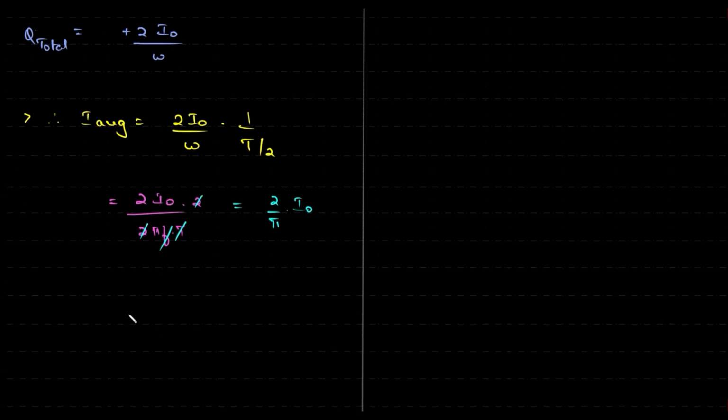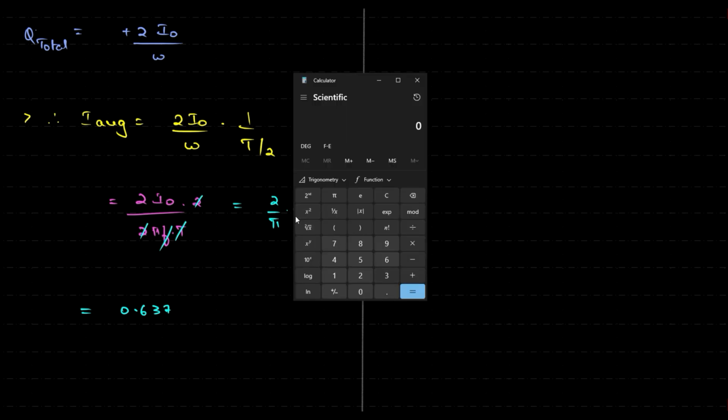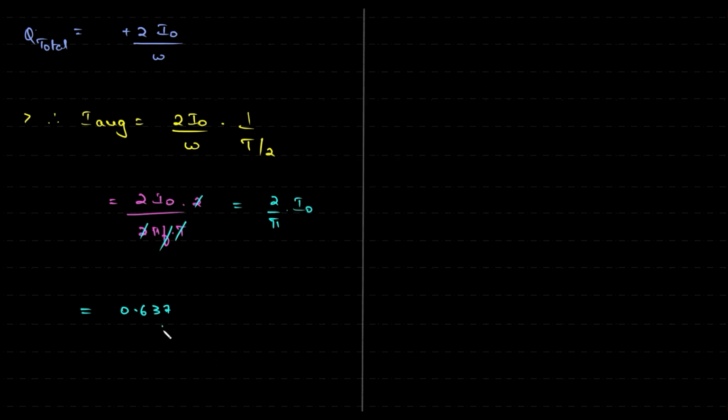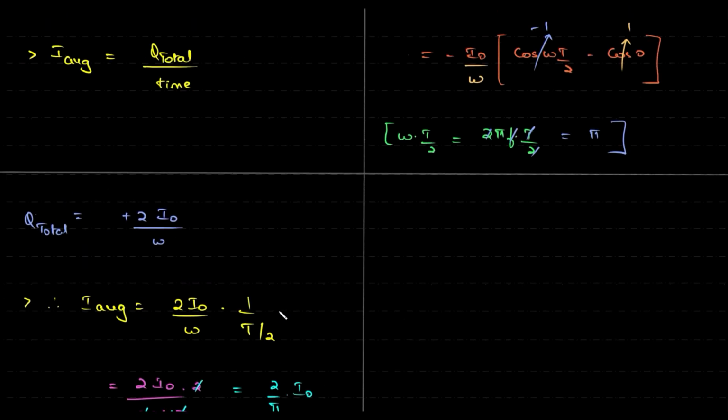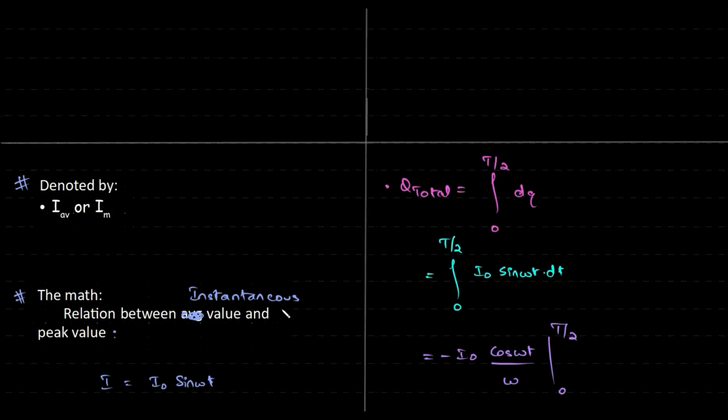So this math turns out to be equal to 0.637. Okay, so let me show it off. So we have 2 divided by 3.14. I don't know whether you guys can see that or not. It's 0.6369, approximated to this particular value, times I naught. Obviously, it can't be more than I naught. It is 63% of I naught. Okay, guys, simple math.